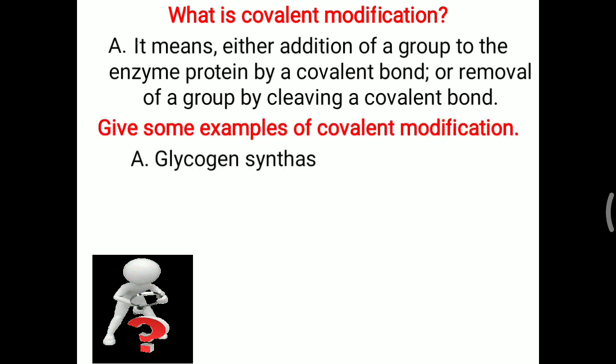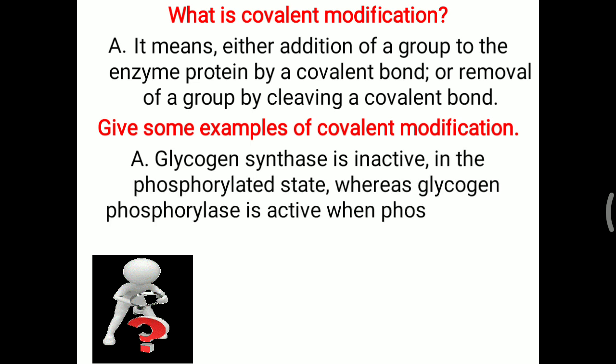Glycogen synthase is inactive in the phosphorylated state. That means making of glycogen will remain inactive when a phosphate molecule is present on the enzyme glycogen synthase. Whereas glycogen phosphorylase is converted into the active form when phosphorylated; for its activity this enzyme needs a phosphate. So when phosphate is added, glycogen phosphorylase is activated and more glucose is liberated from glycogen. That is the best example of covalent modification.